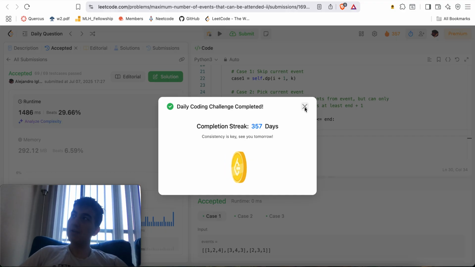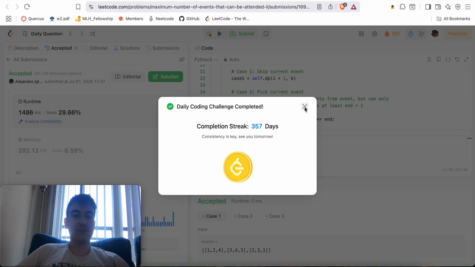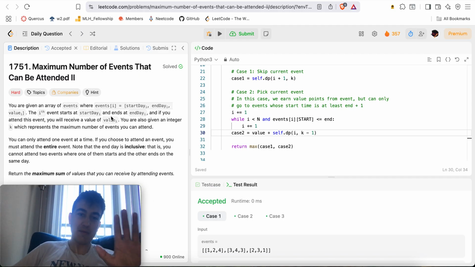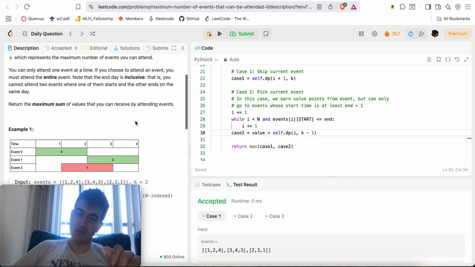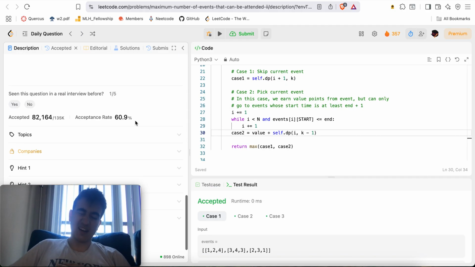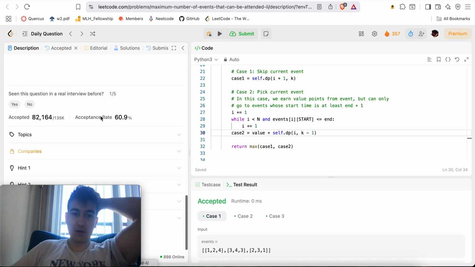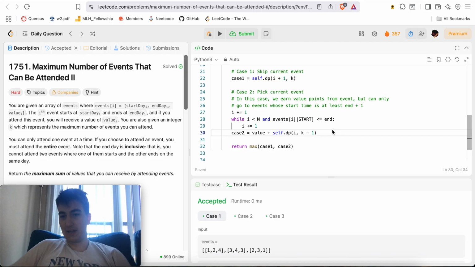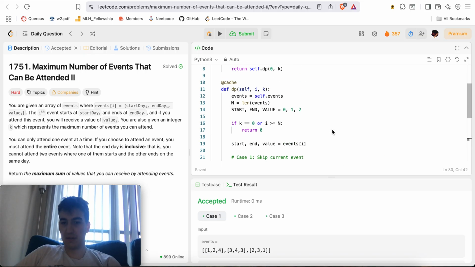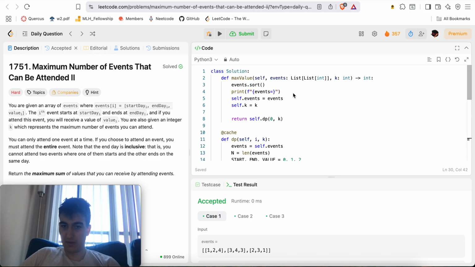Okay, maybe it should be a medium. Low-key, I could see this being a LeetCode easy. Okay, maybe not a LeetCode easy, maybe that's a bit of a stretch, but this should not be any harder than a LeetCode medium. Okay, well, I see why there's a high acceptance rate now. Yeah, this is not necessarily a difficult problem.